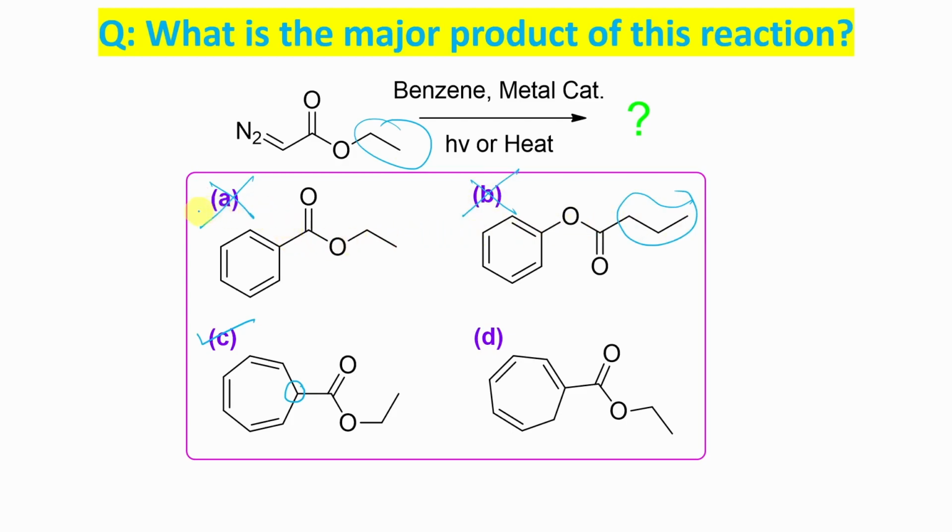So these two options are very wrong, but I think at the beginning you got confused. If you really agree with me, write in the comment box. Now option C versus D is the real challenge, but during the mechanism I explained that during this electrocyclic movement you observe that the sp3 carbon will be attached to this ester moiety. So this is the answer, not this one.